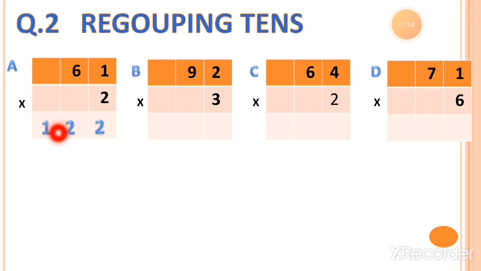But this column is totally empty. There is no digit there. So that's why we are writing this 1 at the hundreds column. And the final answer is 122.